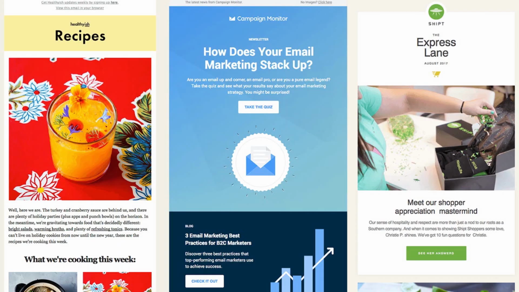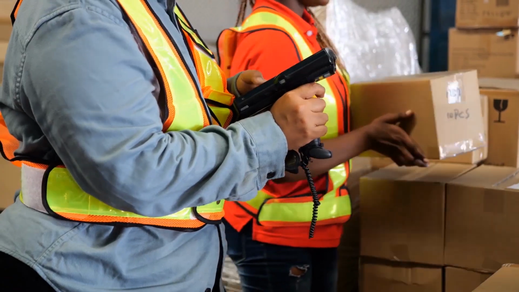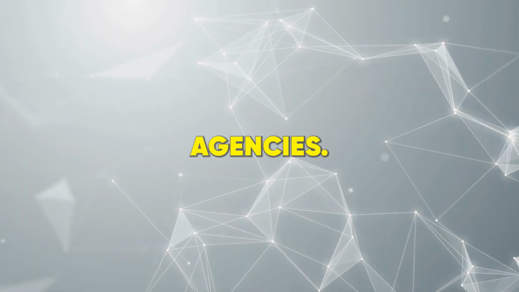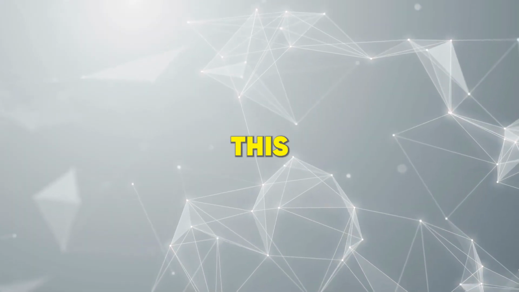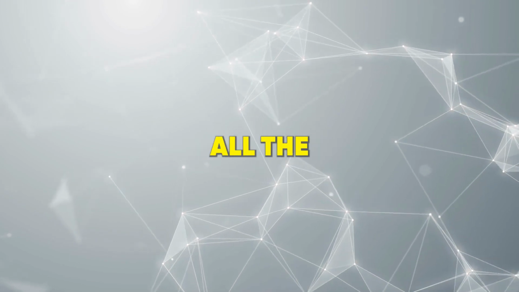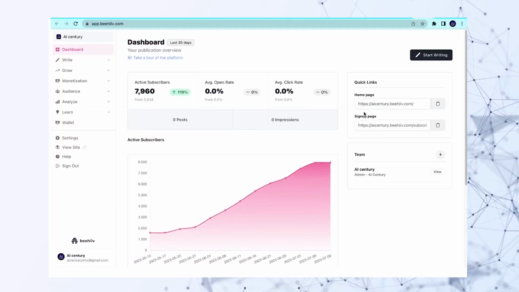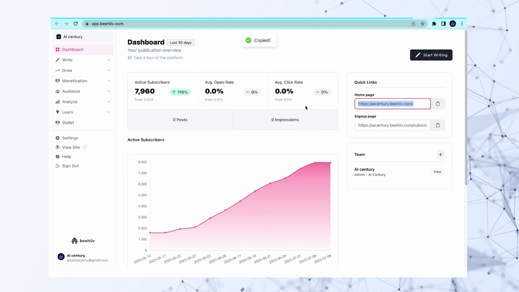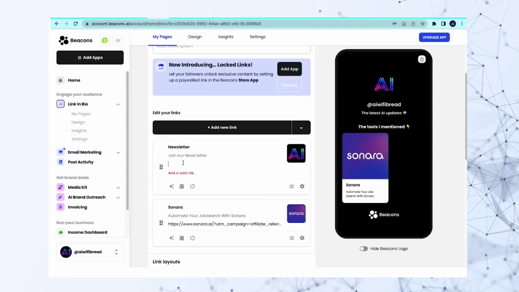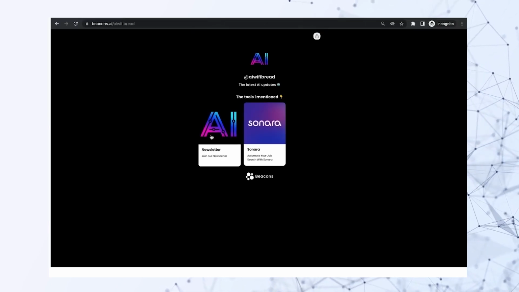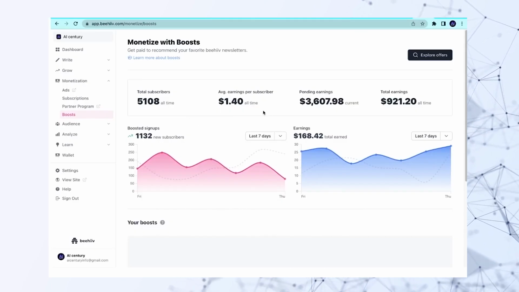Create your newsletter. This emerging business is poised to outshine dropshipping and social media agencies. Only a select few know this opportunity, but I'm here to provide all the necessary details. In a new block on your Beacons page, include the link to your newsletter, which you can create on Beehiiv, a platform that allows you to earn money by referring people to other newsletters.